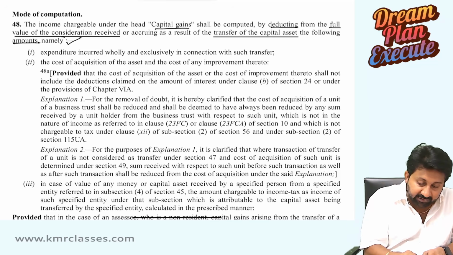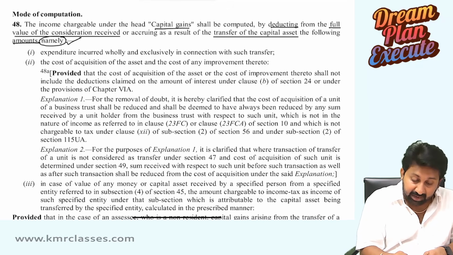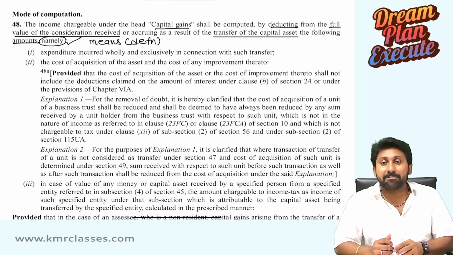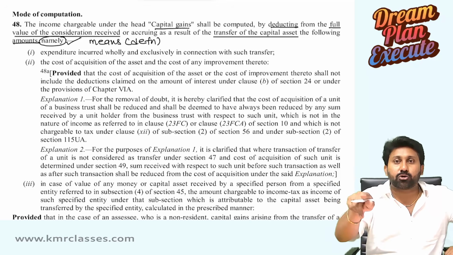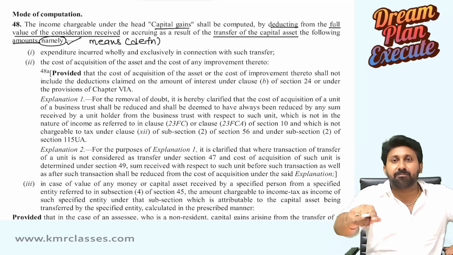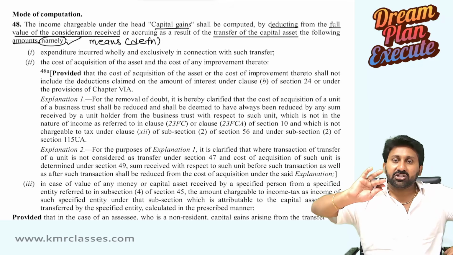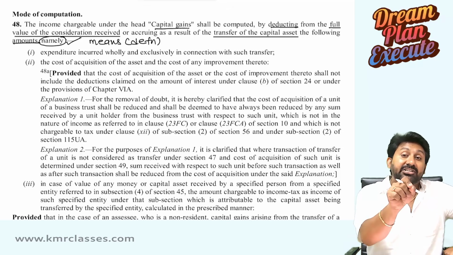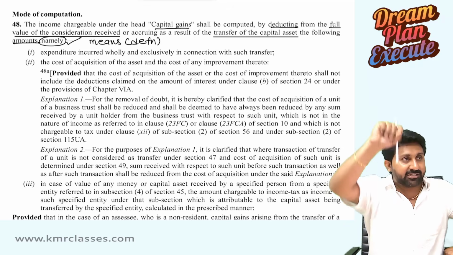When I use the word namely, it gives an impact as if it is used in a definition. If in a definition the word means comes, how will you treat the interpretation? Only those should be included. You should not add anything, you should not remove anything. Strictly you have to read the definition. Namely, in a normal section, will have the same effect as means used in a definitional section.